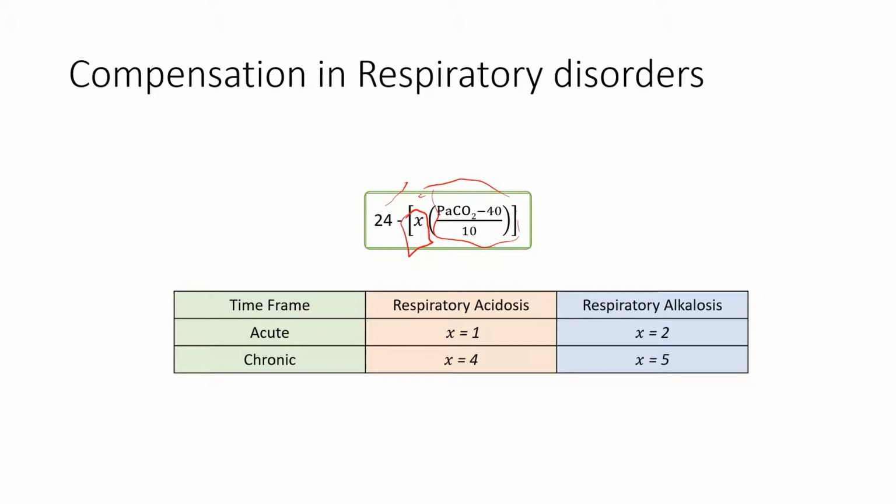So if we make a table like this and write acute and chronic respectively over here, then all we need to remember is 1, 2, 4, 5. There is no 3, but 1, 2, 4, 5. So we can quickly make this table and just recall what the values were. The only thing to remember is that the column and row should be correct. We can remember that there is this color coding where columns are the same color, and that way we will be able to remember the rows and columns properly.